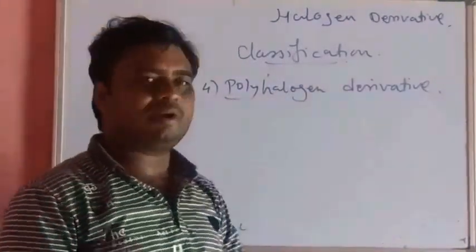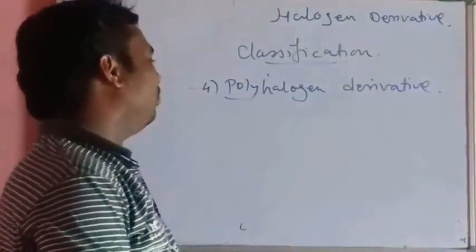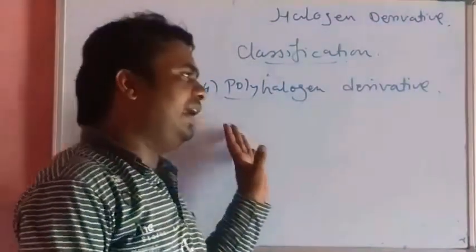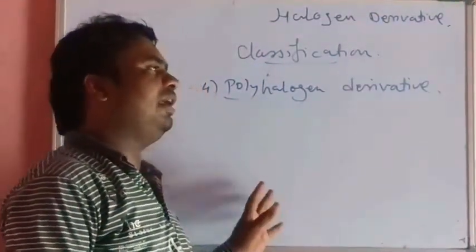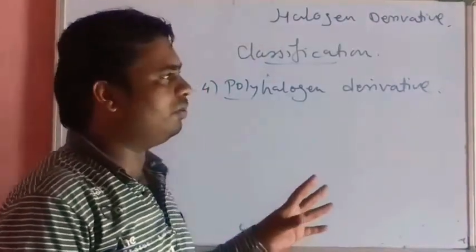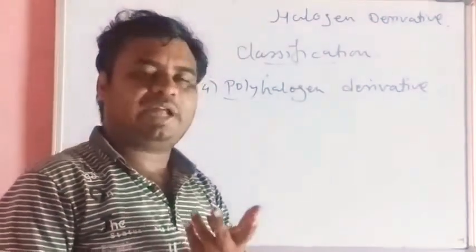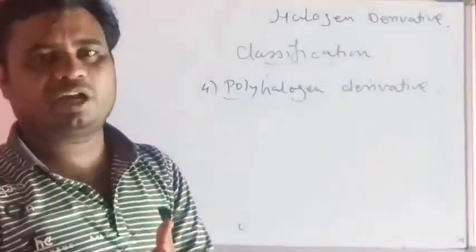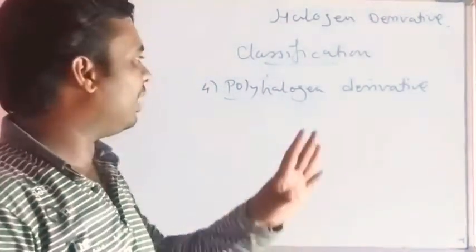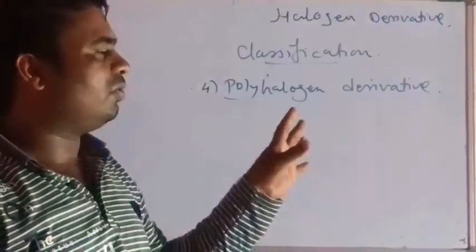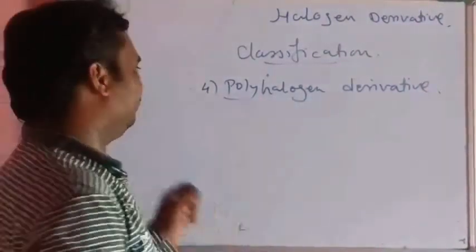By proper definition, the organic compound obtained by the replacement of more than 3 hydrogen atoms from the corresponding hydrocarbon by the same number of halogen atoms is called the polyhalogen derivative.